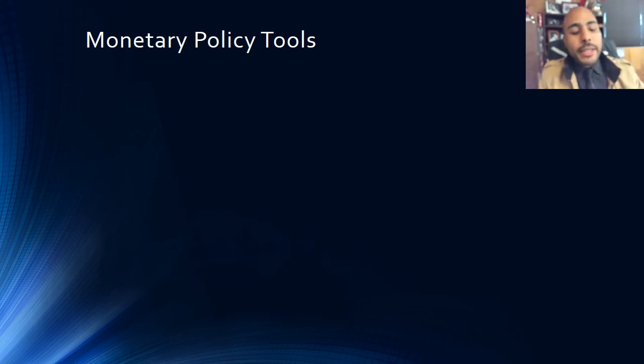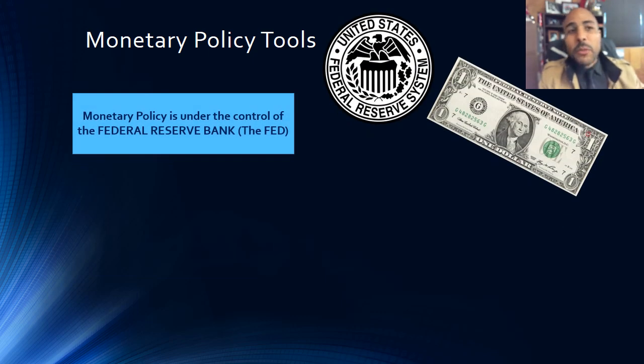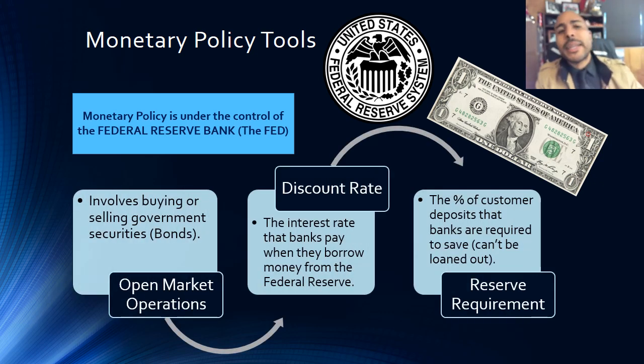Now, in addition to fiscal policy, which is conducted by the government, we also have the Federal Reserve. And remember, the Federal Reserve is like the banking system of the United States. It's the national bank of the U.S. So since the Federal Reserve is in charge of our money supply, that's why we call what the Federal Reserve does monetary policy. And when it comes to monetary policy, there are three different tools.